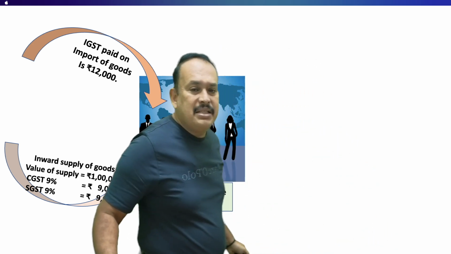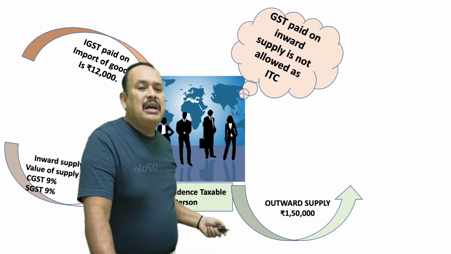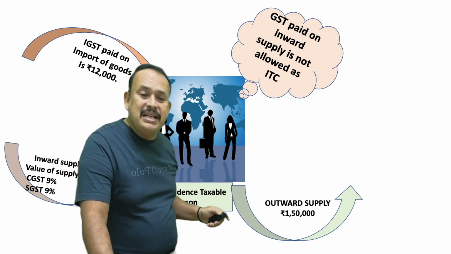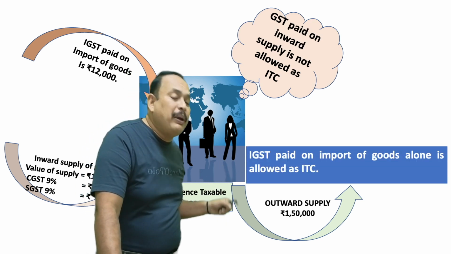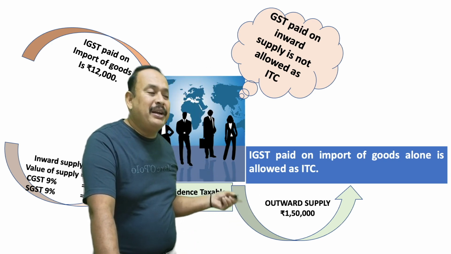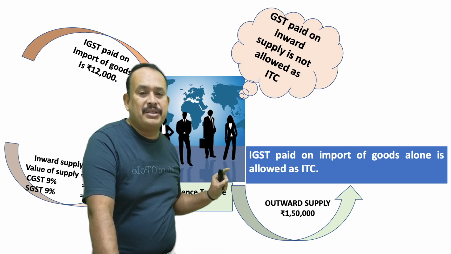So, in the given case, I will say in a simplified manner, outward supply 1,50,000, ITC paid on inward supply is not allowed, except IGST paid on import of goods. So, for IGST paid on import of goods, ITC is allowed to the non-resident taxable person.